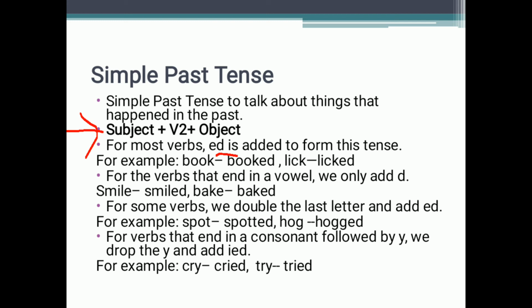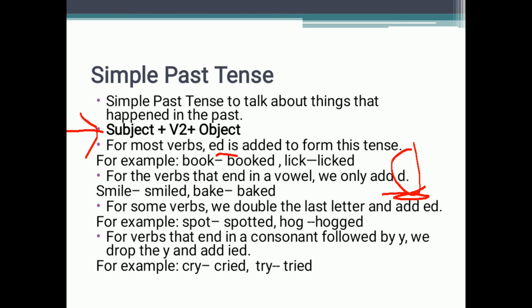And there are some other rules also, like for the verbs that end in a vowel. The vowels are a e i o u, right? When there is an action that ends with any vowel, a e i o u, then we add d. Now the question that would arise in your mind is, ma'am, where do we add d, or where can we add ed? So when the word ends with vowels a e i o u, then we add only d. Like smile, smile ends with e, a vowel, so we will add only d. Bake, baked.